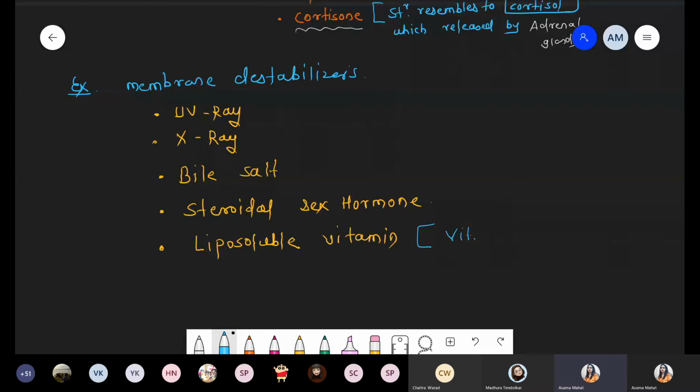Okay, so vitamin A. Now another one, that is vitamin D, vitamin E, as well as vitamin K. Yeah, so these are the four types of this vitamin. Those are lipid soluble.